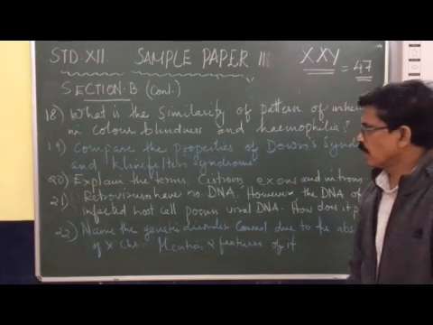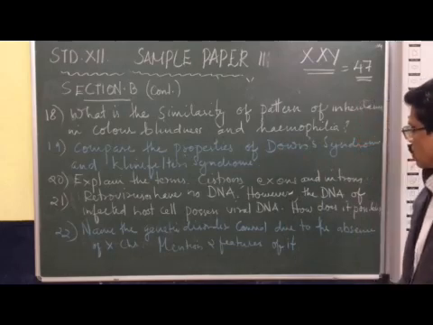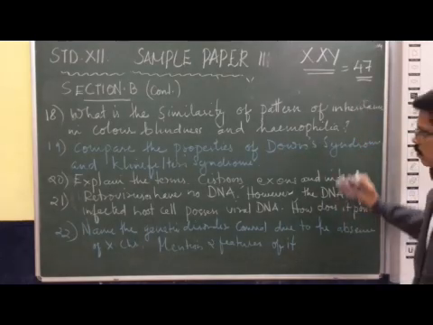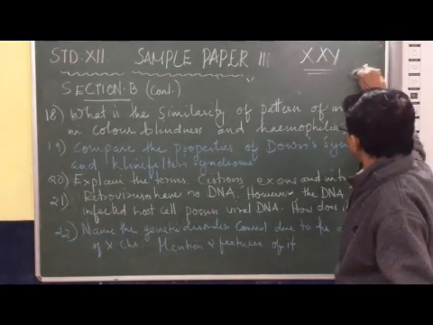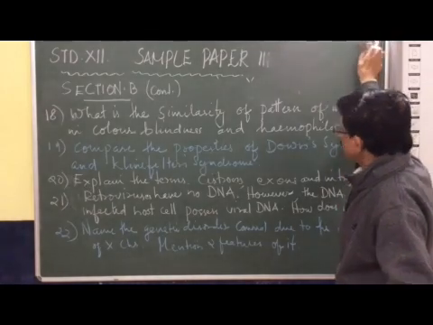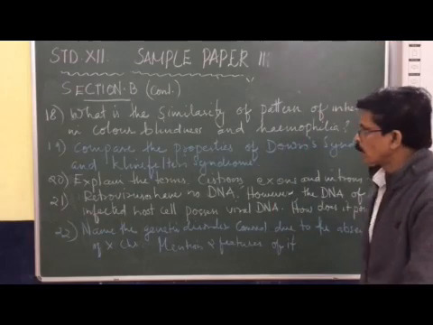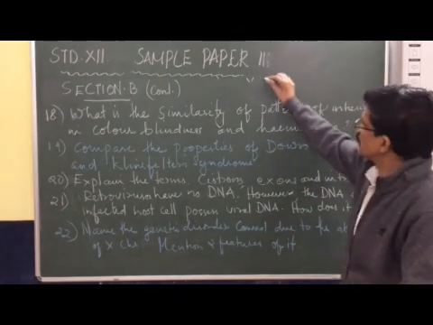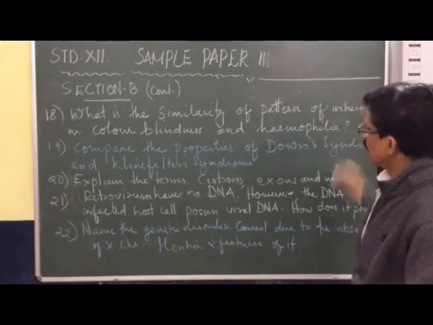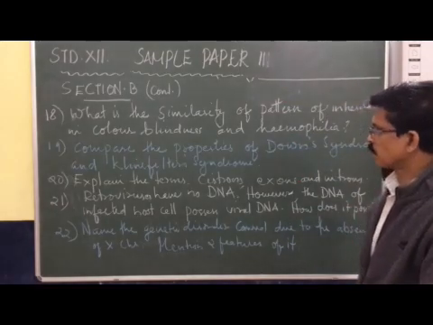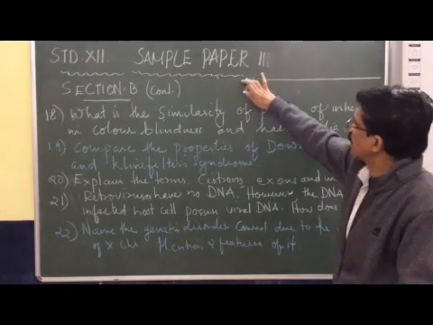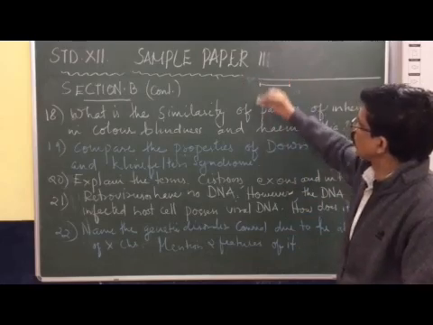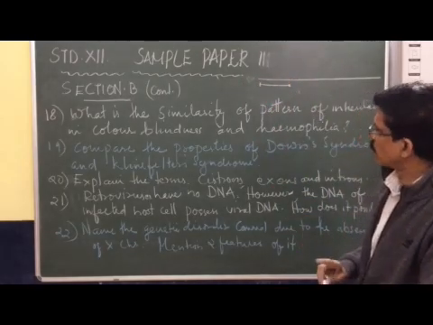Now 20th question, explain the terms cistron, exons and introns. Cistrons are the segment of the DNA which code for a polypeptide chain or protein chain. So you can see this is the mRNA, suppose mRNA. In this mRNA, there may be one segment which can code for one polypeptide or protein chain.